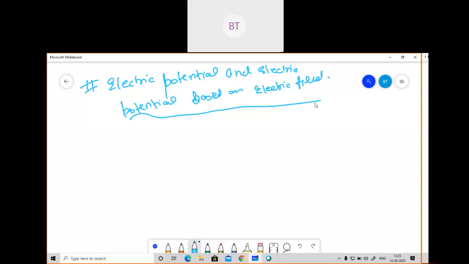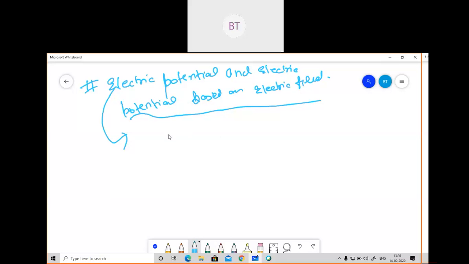Okay. So basically, electric potential means how much work done is required to move a charge from one position to another position, and based on that we will see electric potential. So I will write here. If somebody asks you to define electric potential, basically electric potential is the work done in moving a charge from one point to another point.